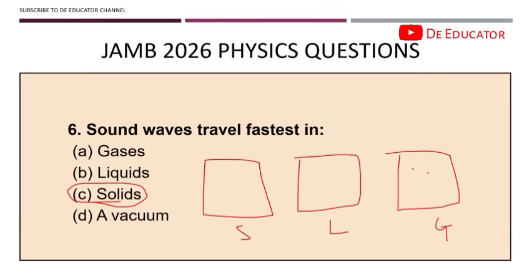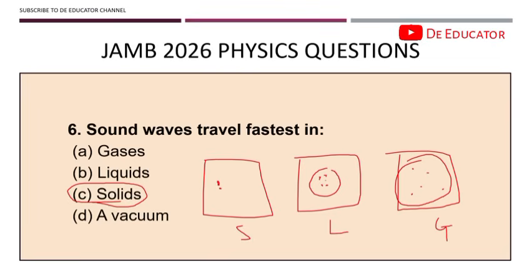In gas, you see that the molecules are far apart, just moving randomly. In liquid, you will see that in a way they have this kind of closeness. I'm not going to draw everything, I'm just drawing a particular part to explain what I'm saying, because of time.